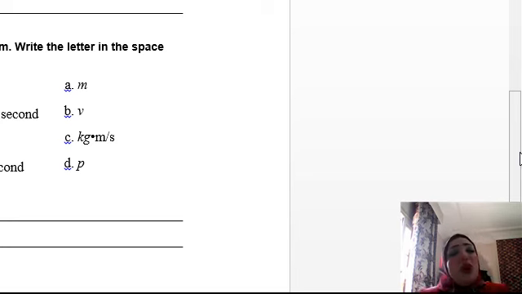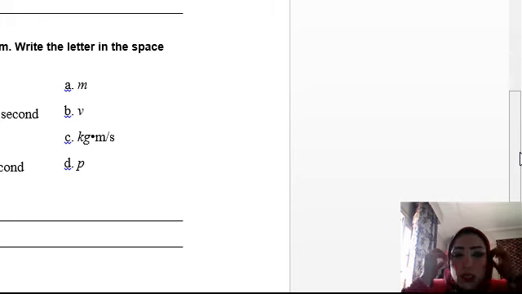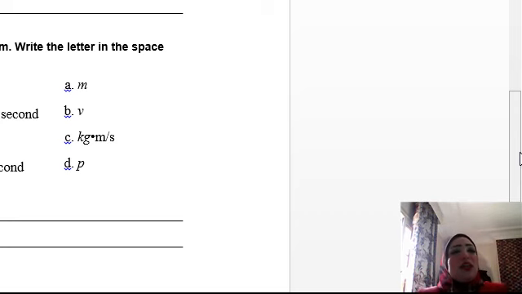The unit of momentum. What is the unit of momentum? To know the unit of momentum, you must know the equation. What is the equation of momentum? M times V. So M is the mass in kg, and V is the velocity in meter per second. So the unit of momentum is kg meter per second. Yes, it is C. Sorry, he needs the symbol.